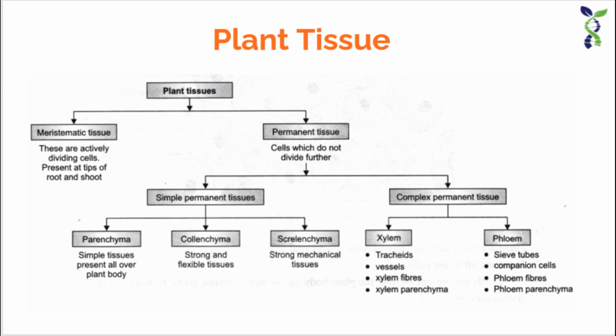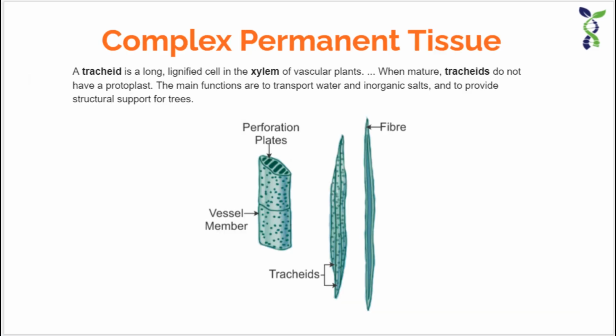So tracheids are the cells which are generally dead cells. They conduct water and mineral from the root part of the plants and help to transport this water and mineral up to the leaves for photosynthesis.